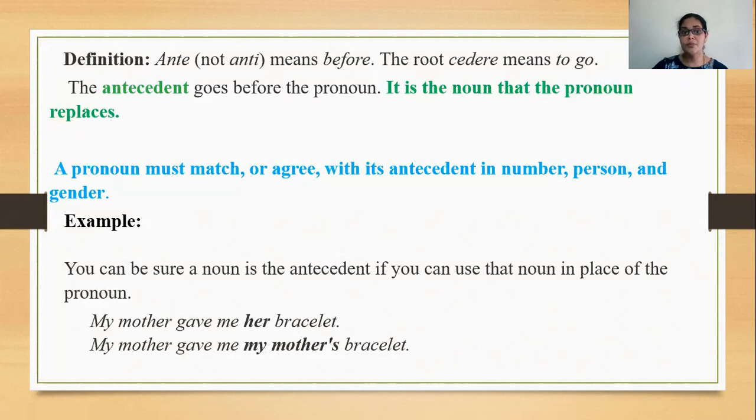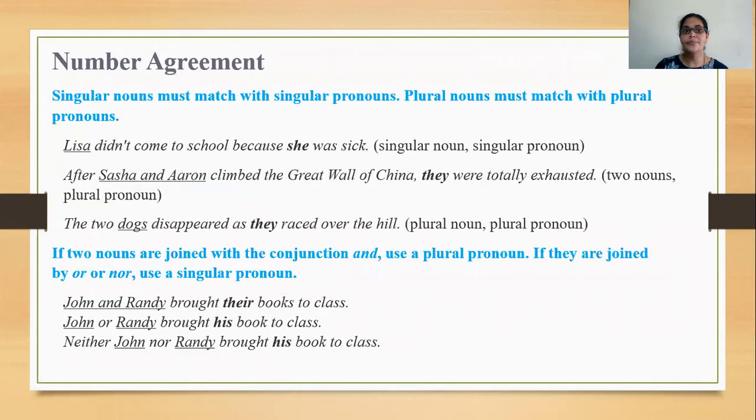Okay. So you can be sure a noun is the antecedent if you can use that noun in place of the pronoun. So, my mother gave me her bracelet. The antecedent is the noun that the pronoun replaces. So, instead of using my mother's bracelet, I used her. Her, we all know, is a pronoun. So, what is the antecedent here? Mother is the antecedent. Okay, quickly we'll move ahead.